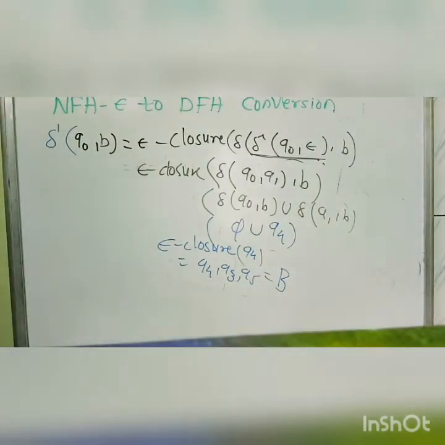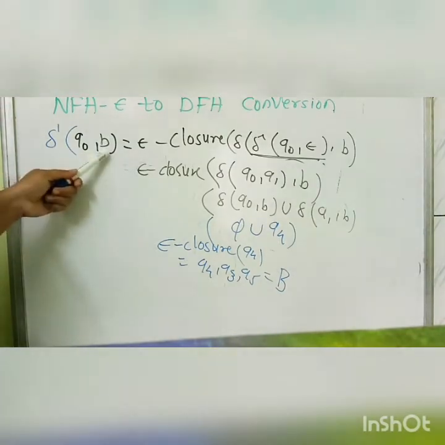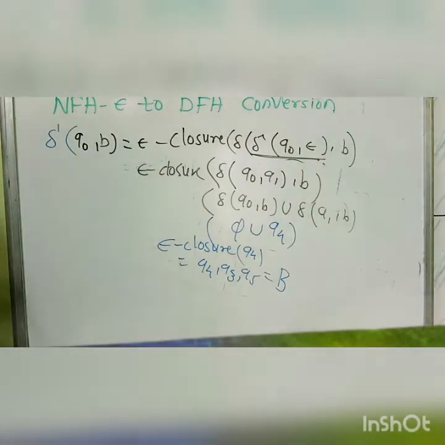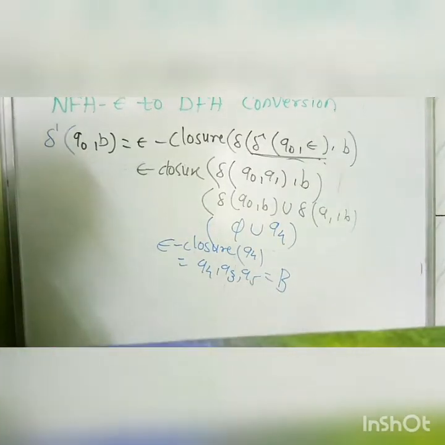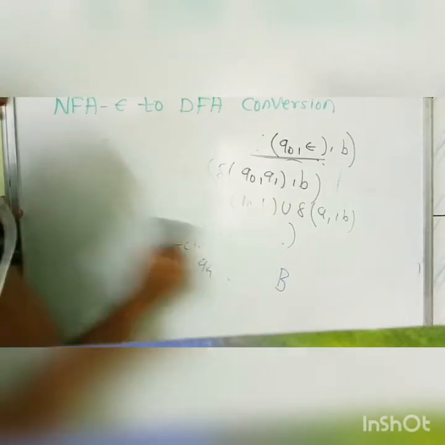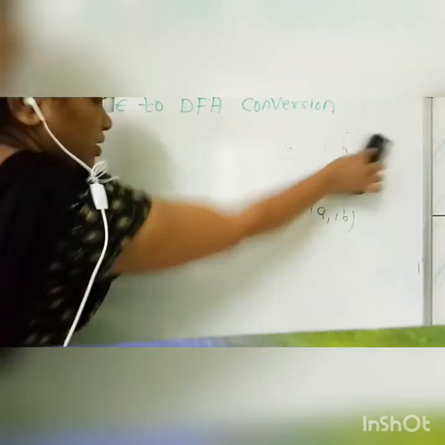So we will consider this state as B. Now the shortcut for us is that we are not covering the remaining states. We have covered q0 on A and q0 on B, but the next step is not to find delta dash of q1 on A and q1 on B. Instead, we have to start with capital A and capital B, which we received in the delta dash of q0 on A and B.